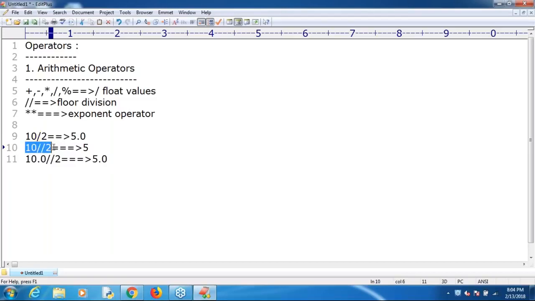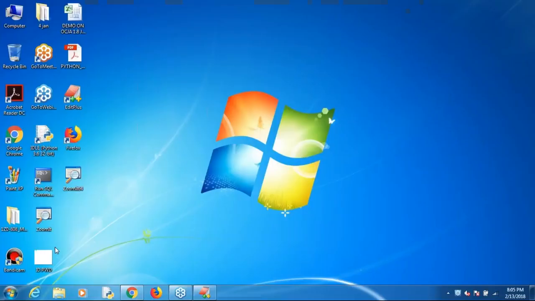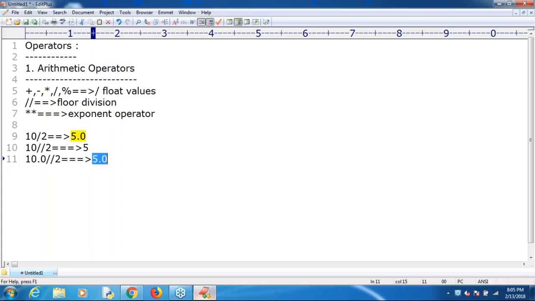If the arguments are int type, the result is always int type. If the arguments are float type, the result is always float type. Floor division can work for both int values and float values, but the normal division operator will always generate only floating point values.